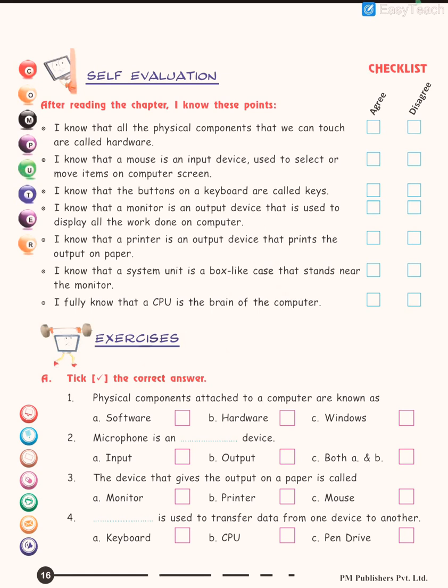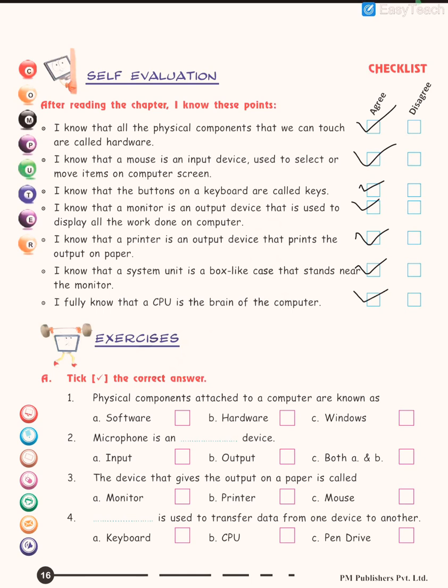Today we are going to solve the question answers of chapter 2 itself. So let us start. I know that all the physical components that we can touch are called hardware. I know that a mouse is an input device which is used to select or move items. Agree. I know that buttons on a keyboard are called keys. I know that a monitor is an output device that is used to display all work on the computer. True. I know that a printer is an output device that prints output on paper. True. A system unit is a box-like unit that stands near the monitor. True. I know fully that a CPU is the brain of the computer.